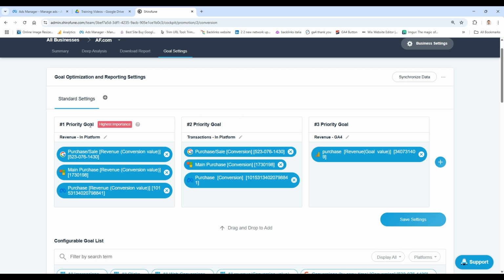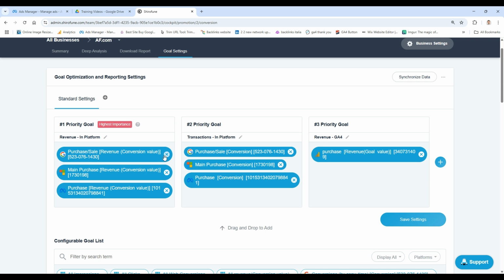Whatever you put in goal priority number one is what we show your reports for and what we optimize for. However, you have the opportunity to put priority two goals. This means that if you do not have enough of priority one goals to optimize your account, we are going to be able to fall back on priority number two goals.